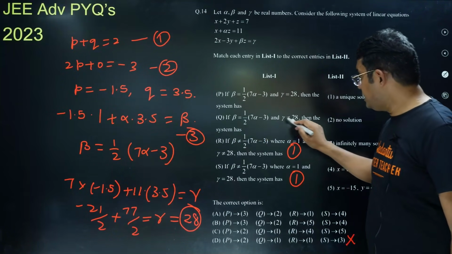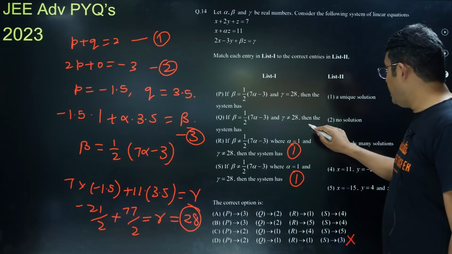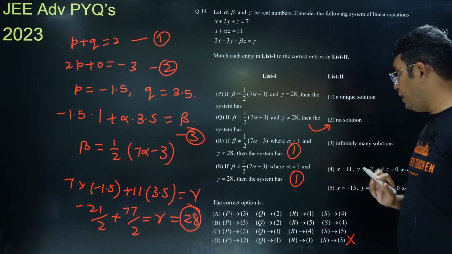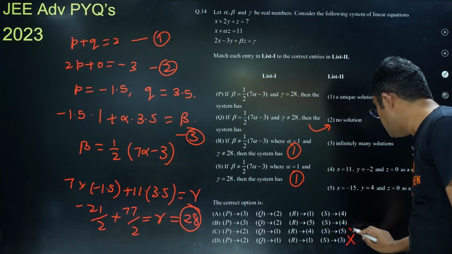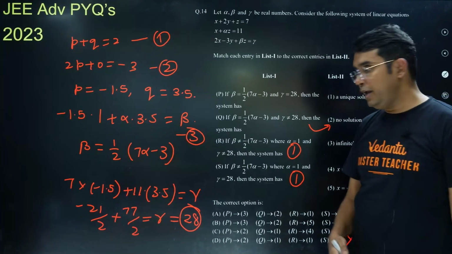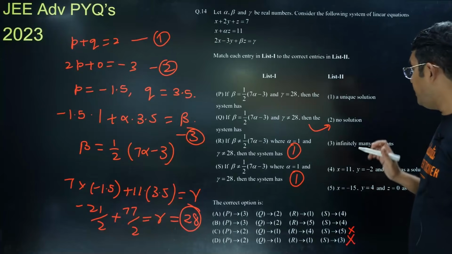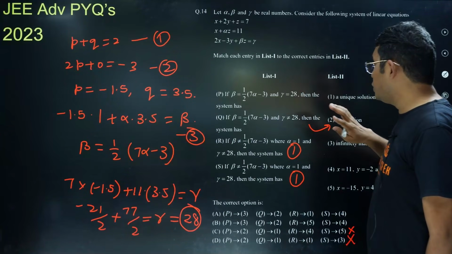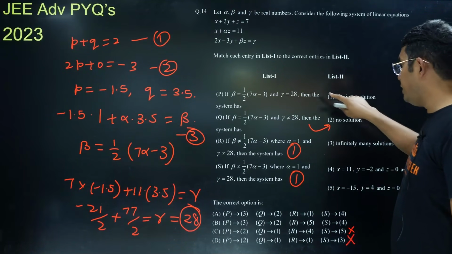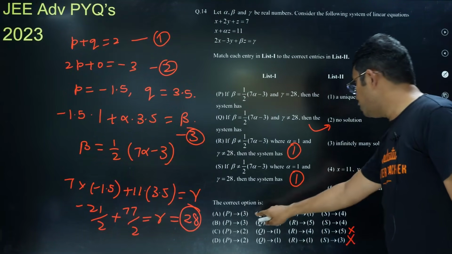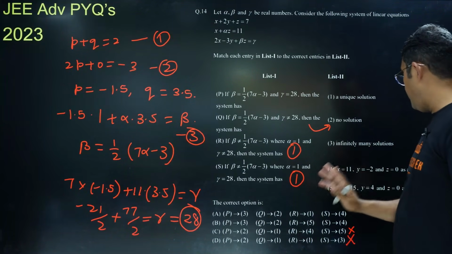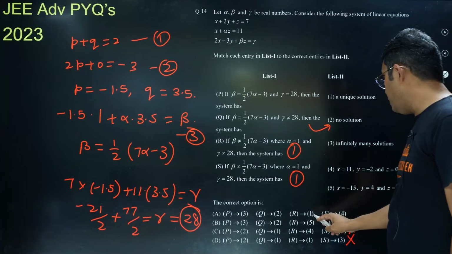So if this and gamma not 28, it should be having no solution. So Q should be mapped with 2. So Q mapped with 1 will be wrong. So this option is also wrong. So only A and B are remaining. Let us see if gamma is equal to 28, it is having infinitely many solutions. So with P, it should be mapped with 3. So in both of them it is mapped with 3, so it is not helping you. So the only thing that can help you now is R.